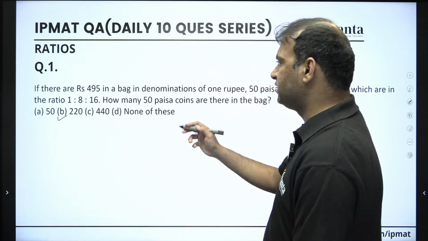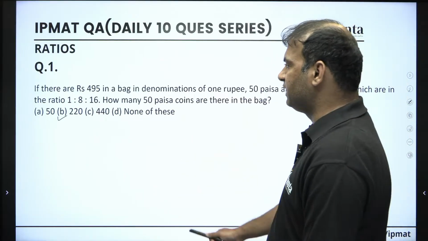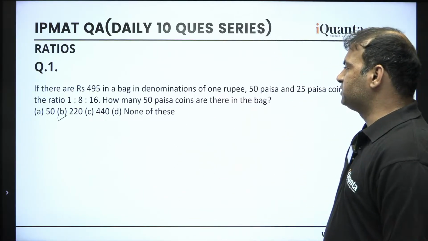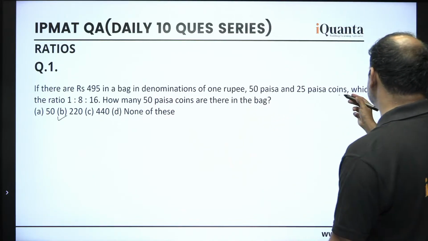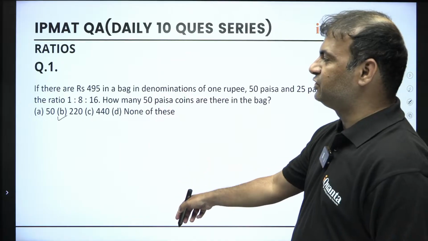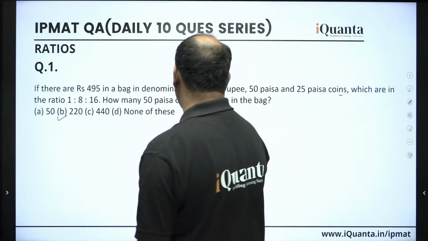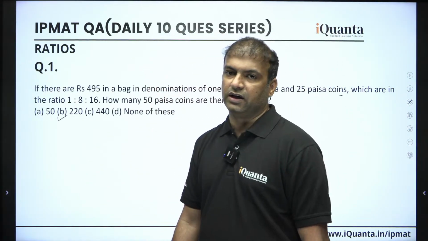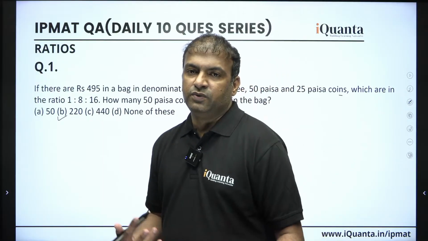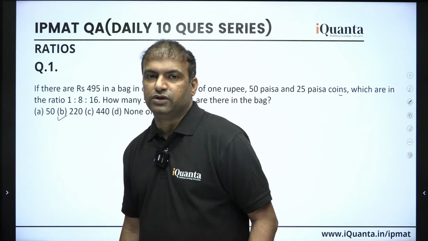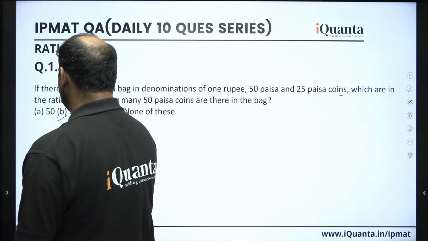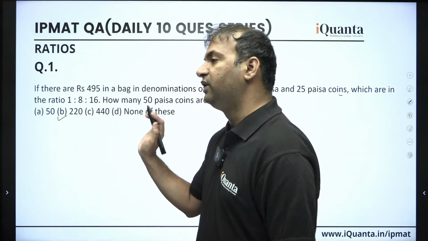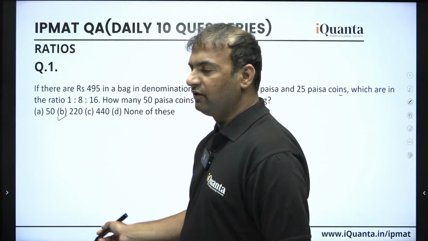They are saying that there are rupees 495 in a bag in denominations of 1 rupee, 50 paise and 25 paise coins, which are in the ratio of this. So how many 50 paise coins are there in the bag? Usually students use a lot of variables in solving these questions, which is completely fine. Let me show you how we can do this with the variables first, then I'll tell you some other way also.